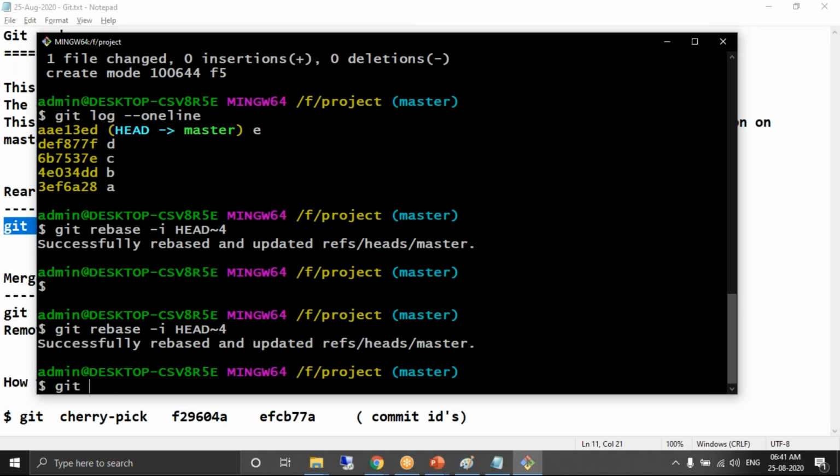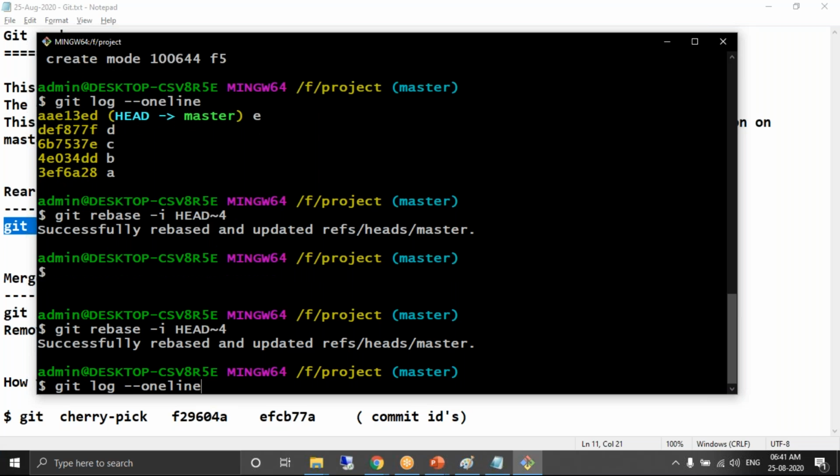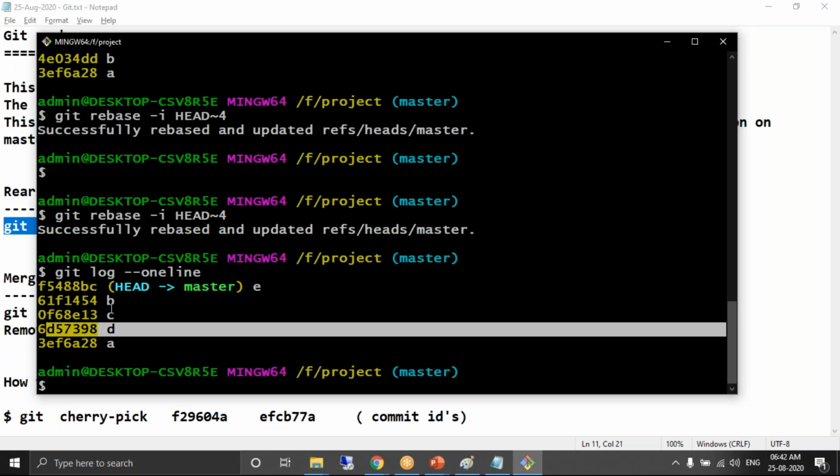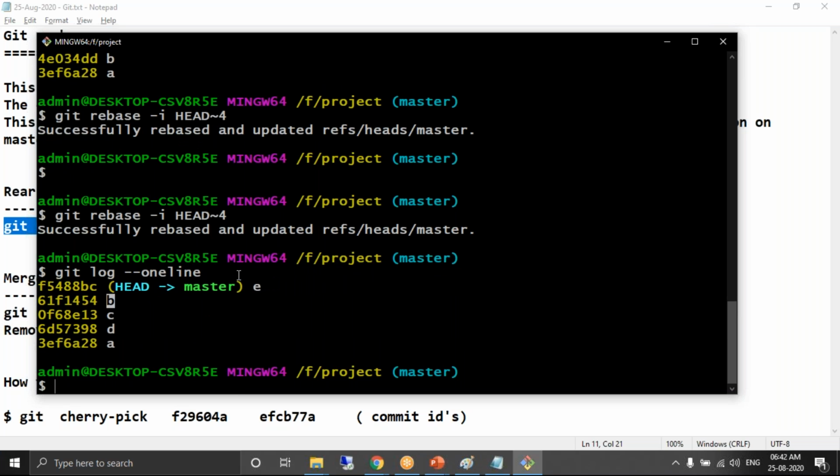Now if you say git log --oneline, here you're getting after A, you're getting B here. Now after A, you should get D here. Please observe here. After A, you're getting the D here. C is as is, and now the B is and latest commit is E.